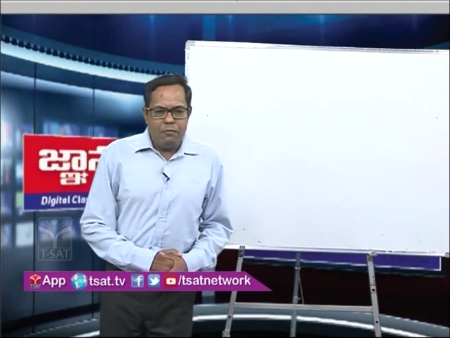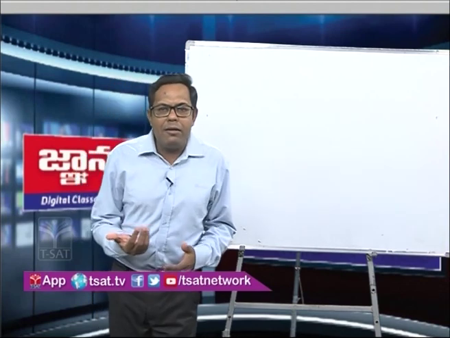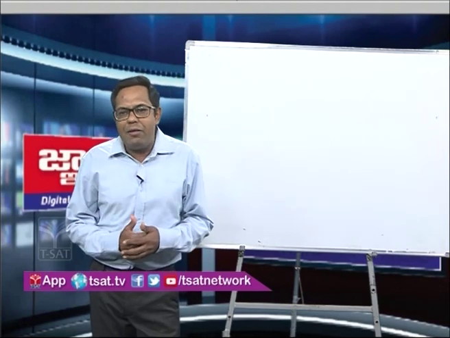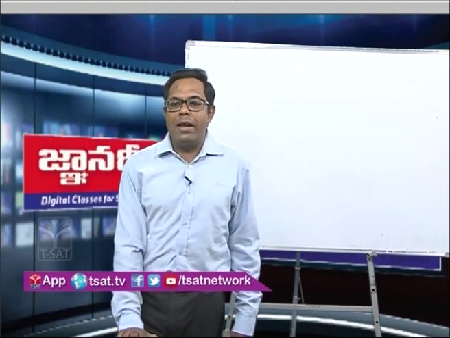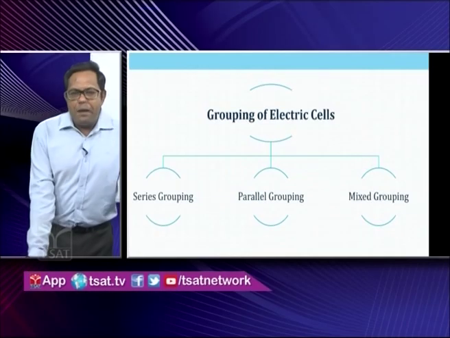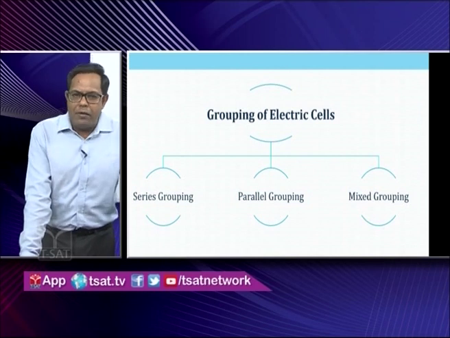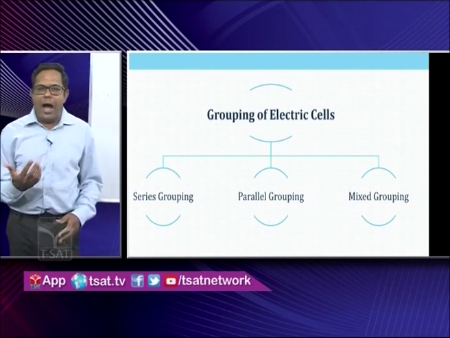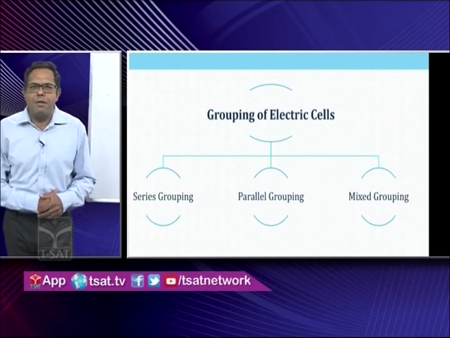Now when we are combining these cells, this is known as the grouping of electrical cells. So now we will study the grouping of electrical cells. Depending upon the various configurations, sometimes the cells have to be connected in series, sometimes in parallel, or sometimes in mixed combination. So we will study when the cells have to be connected in series, when in parallel, and when in mixed grouping.